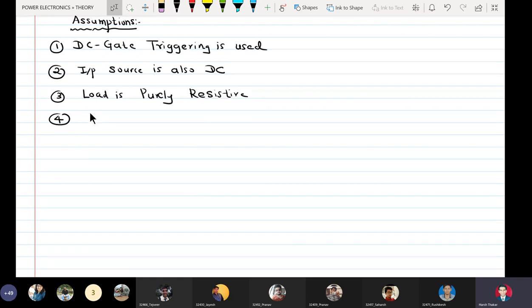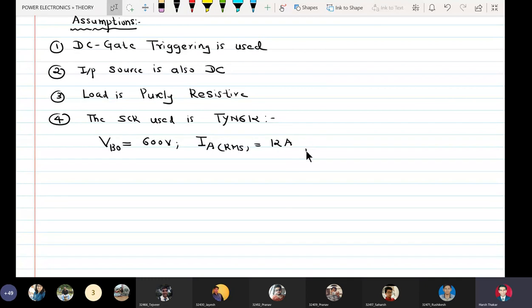Fourth is the SCR used is TYN612, whose technical specifications are the breakover voltage is 600 volts, the device current maximum RMS value is 12 amperes, and the device current average value is 8 amperes.